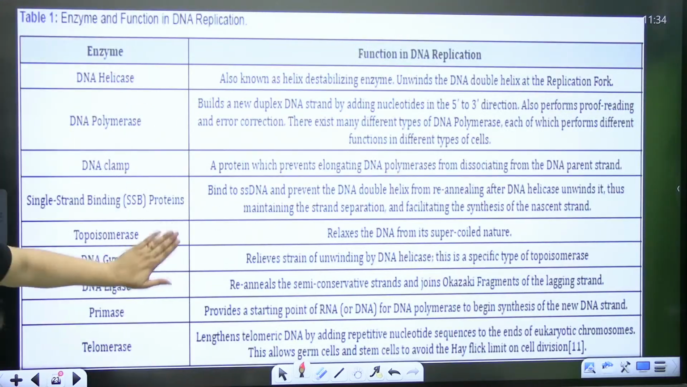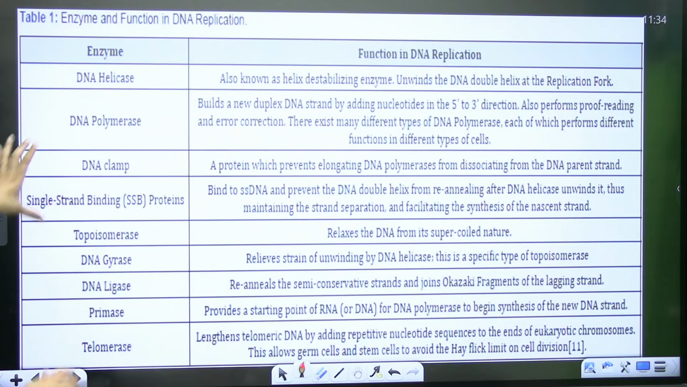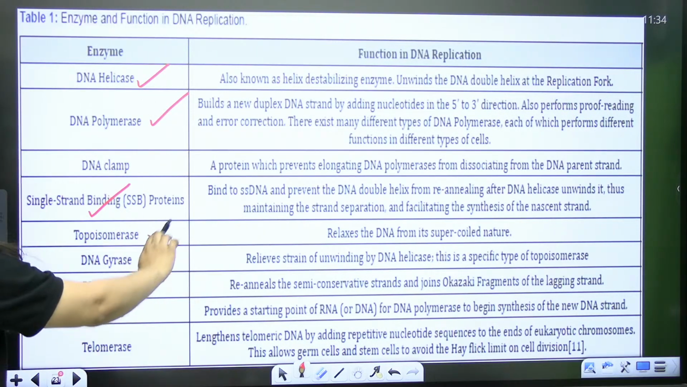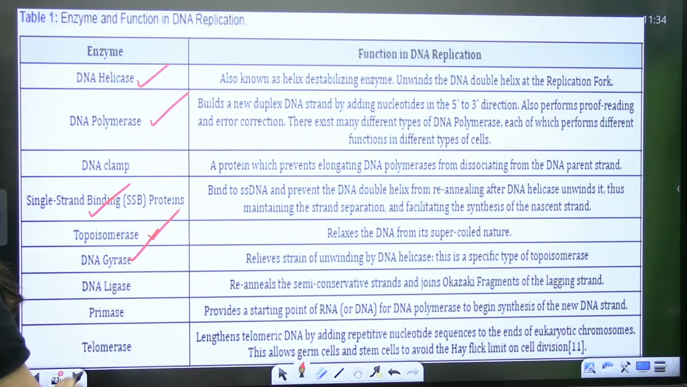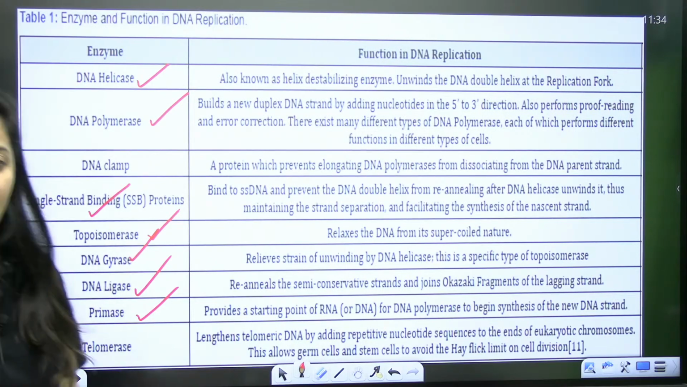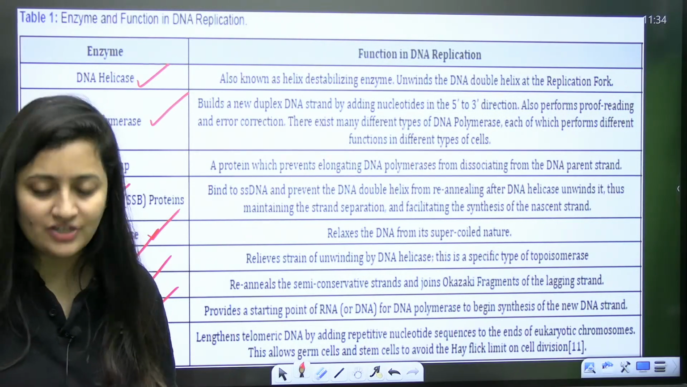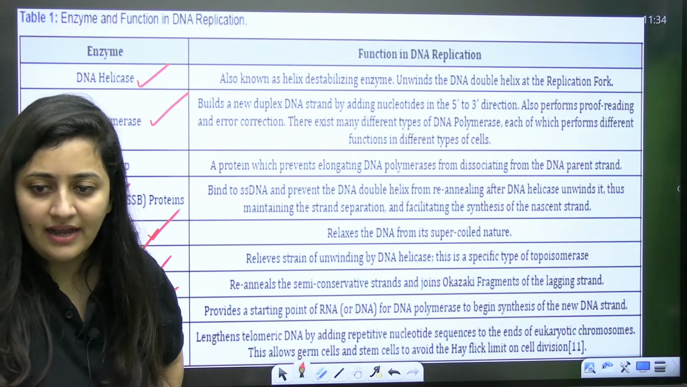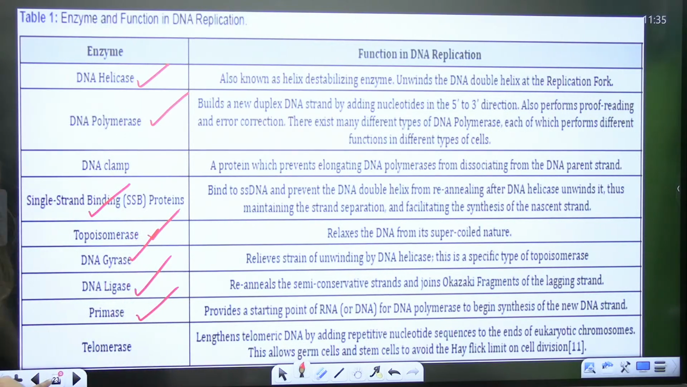So that's the summary. Even here you have the summary as well: helicase, primase, single-stranded binding protein, topoisomerases, gyrases, ligases, primases. So these are the enzymes. I'll provide you the notes in our official Telegram group, and you can get the idea from there. So this is all about your DNA replication.